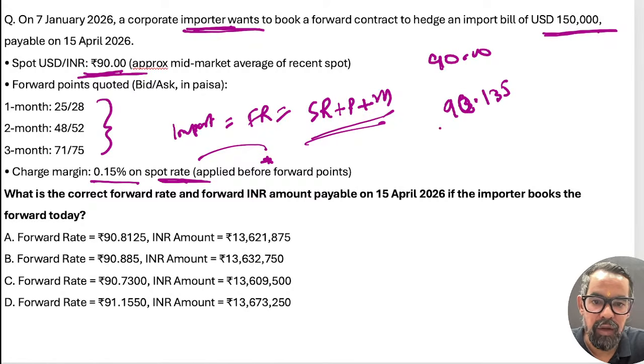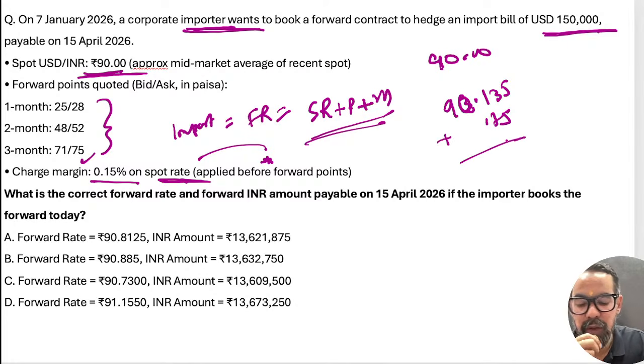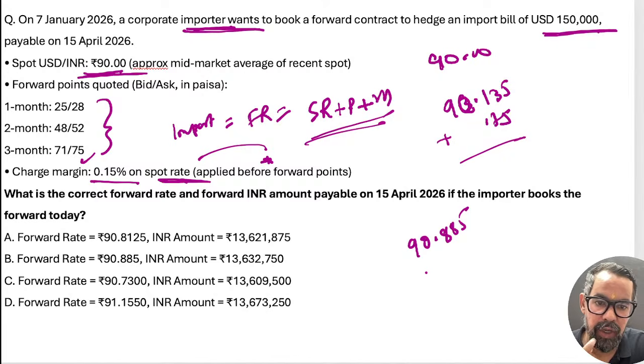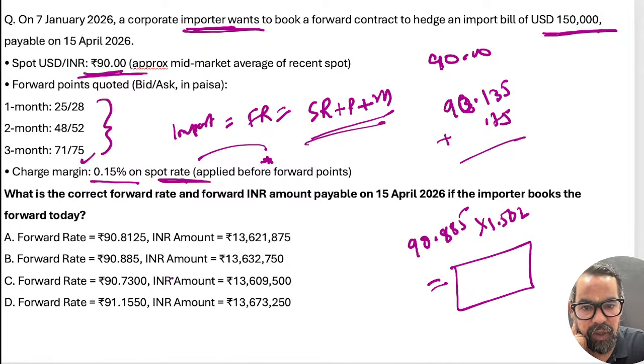Then if we add the premium, how much is it for this particular one? It is 0.75, right? So it will come around 90.885, right? So 90.885 into 1.5 lakh dollars. So the outcome will be your answer for this one. 90.885 means B should be the right answer for this particular one. Correct?